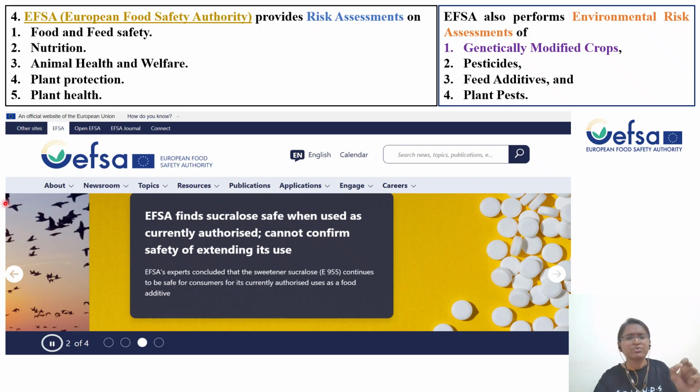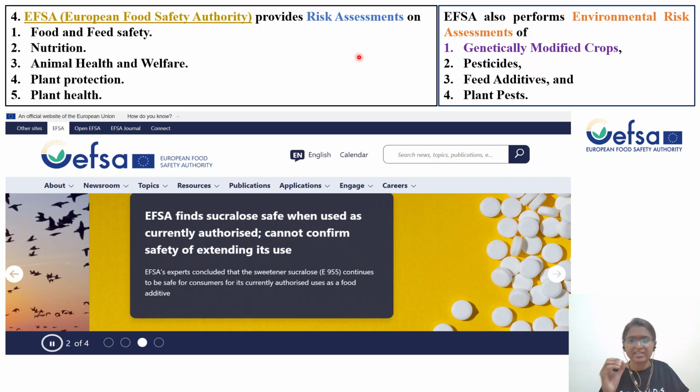EFSA is the European Food Safety Authority. It provides risk assessment on food and feed safety. Not only the food which humans consume, but also the feed for cattle, poultry, buffaloes, pigs, and all the veterinary animals. Those feeds will also be assessed by EFSA. That's why they will give you a microbiological ADI. Under EFSA you will also have veterinary risk assessment documents. The second one is nutrition. Whatever vitamins, hormones, and minerals there are, those are also regulated by EFSA.